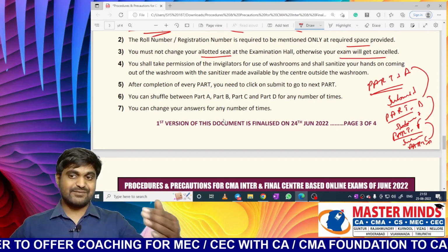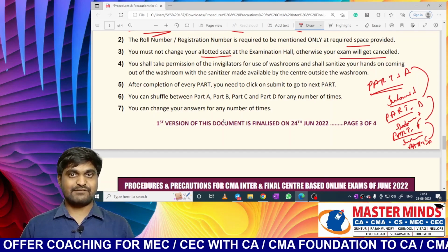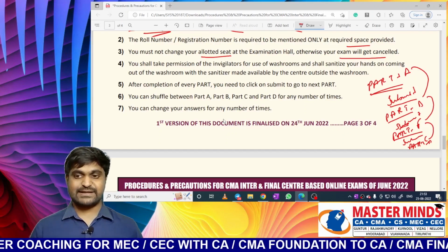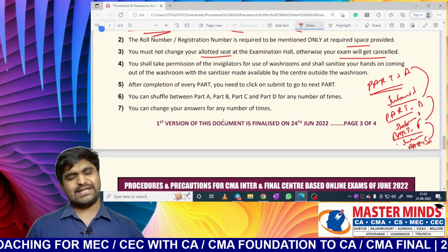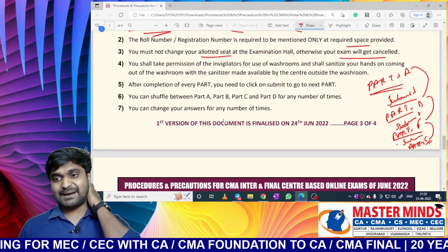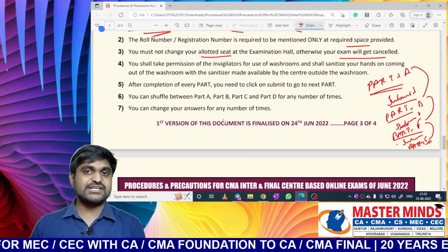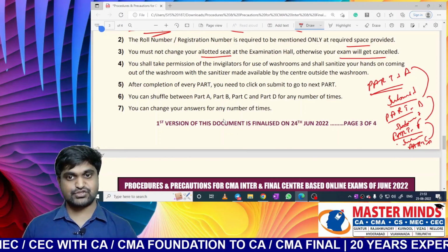Sir, can I shuffle between these parts after getting access? Yes. So after getting into part D, you can go into any part, maybe part A, part B, part C, part D, and you can change your answers n number of times. There is no issue. Next one.